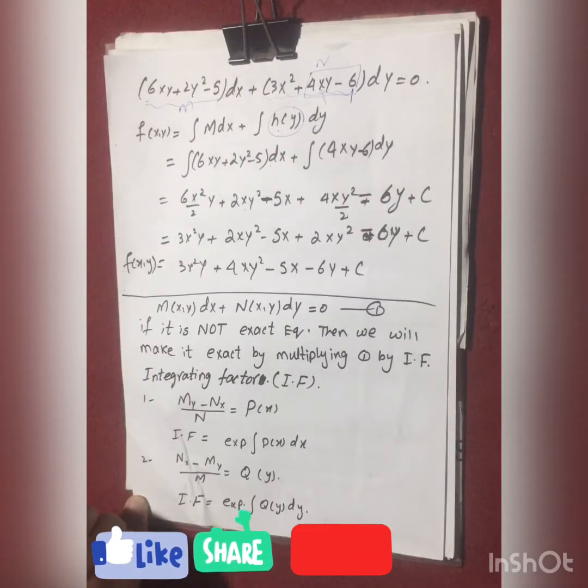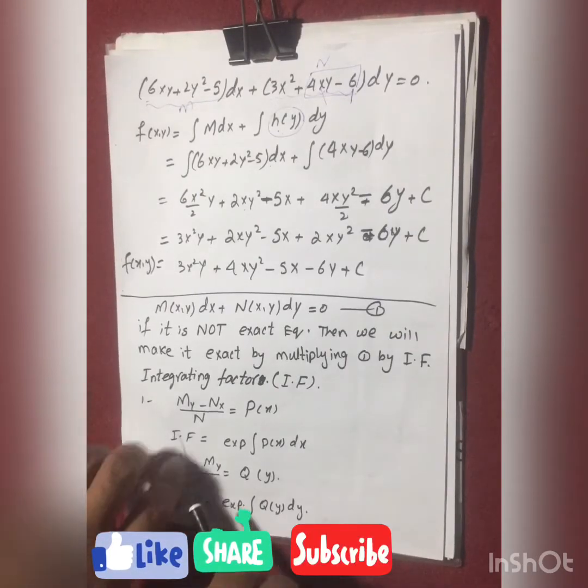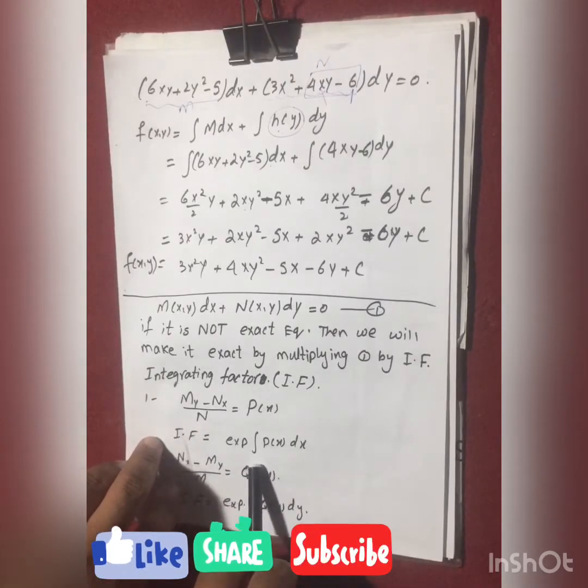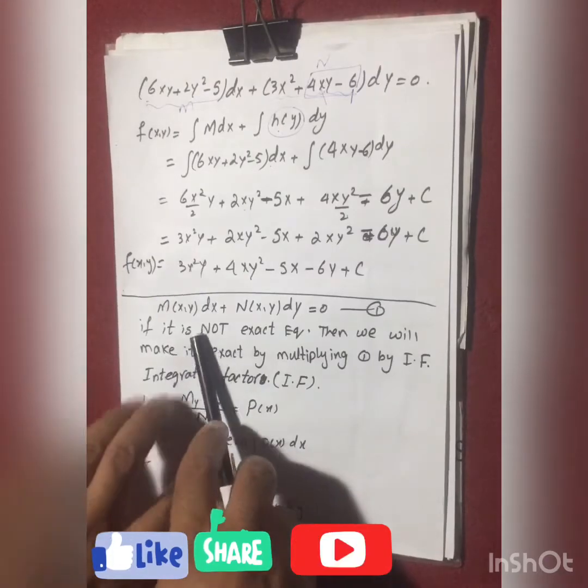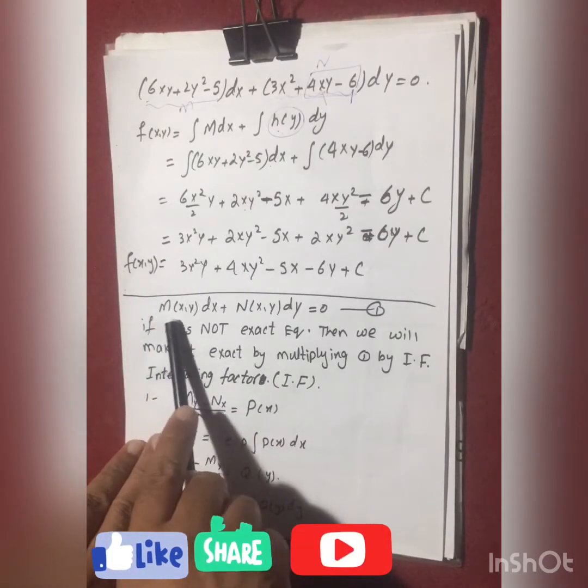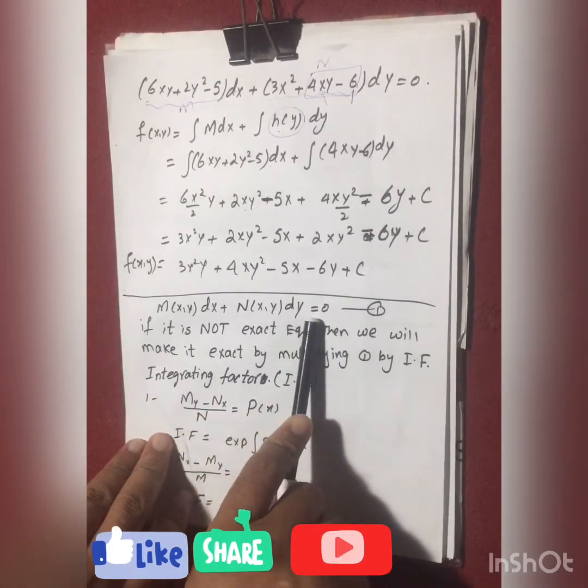Okay, in this lecture we will also discuss exact equations, as we studied in the earlier lecture. But in this lecture we will study equations which are not exact, but can be reduced to an exact equation. For example, let us see this M(x,y) dx, this is equation number 1.